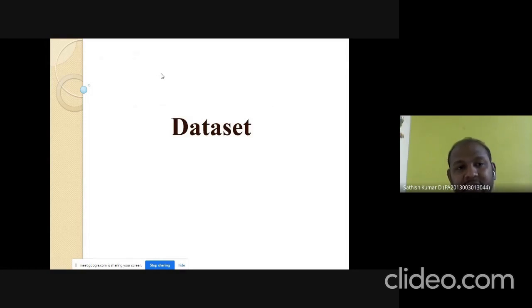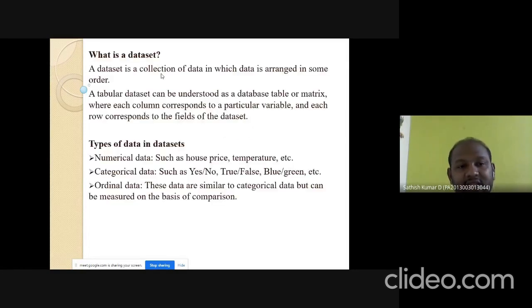Without a data set, machine learning is not possible. A data set is a collection of data in which data is arranged in some order. Using the data set only, we are going to give the training to the machine. Some of the types of data in data sets are numerical data, categorical data, and ordinal data. Numerical data consists of numbers like price, temperature, etc. Categorical data means yes or no, true or false, blue or green. Based on the characteristics or the answers, we can classify or group by category. Ordinal data is similar to categorical data but can be measured on the basis of comparison. That is, based on the comparison, it is going to classify.